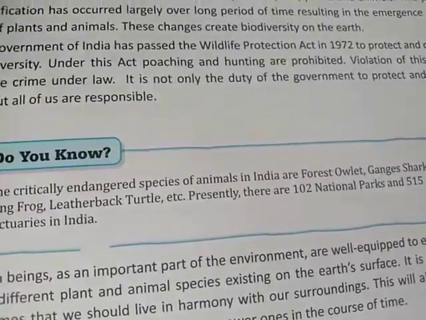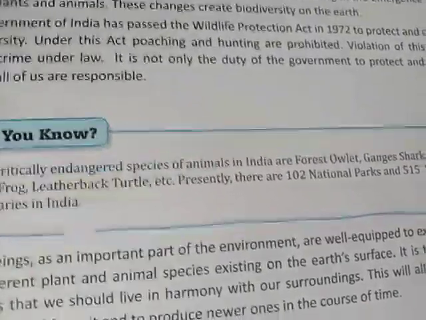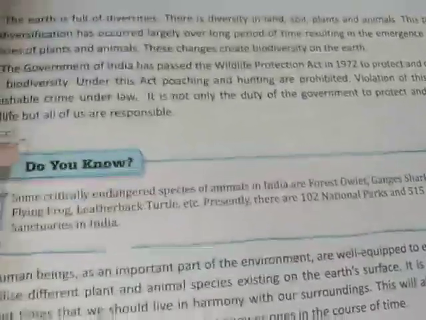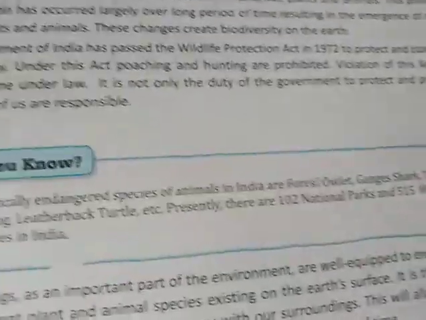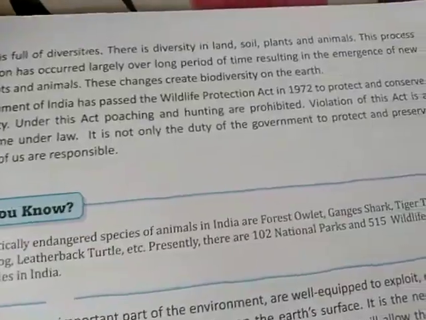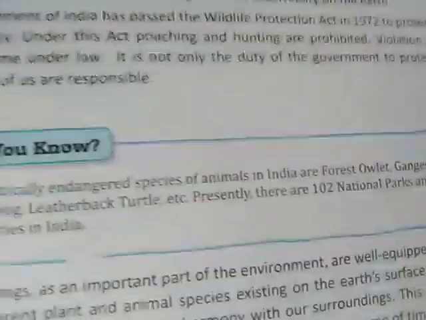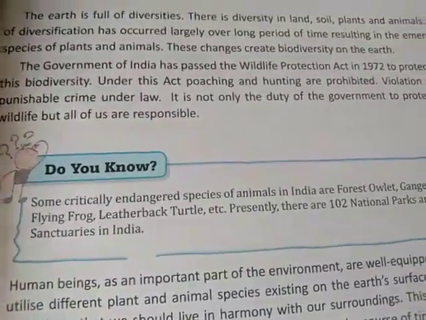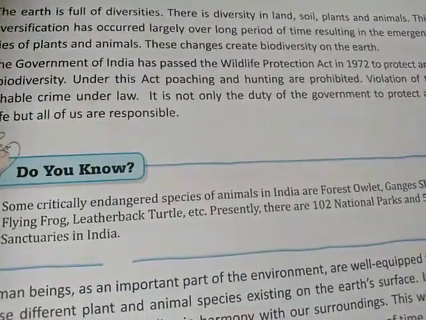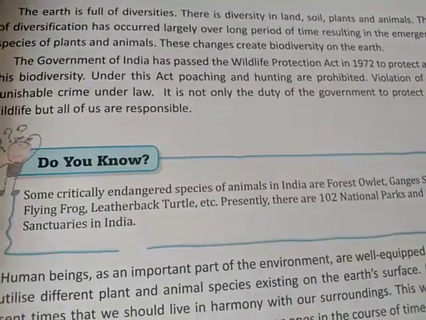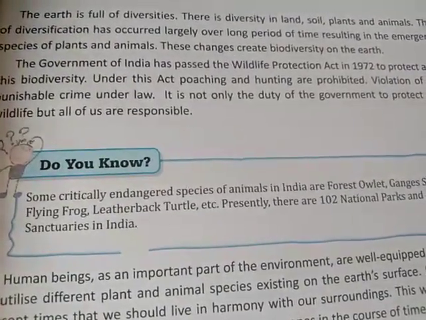Under this act, poaching and hunting are prohibited. Under this act, hunting of the species of animals is prohibited. Violation of this act is a punishable crime under law. If someone violates this act, if someone breaks the rule, then that is subject to punishment.